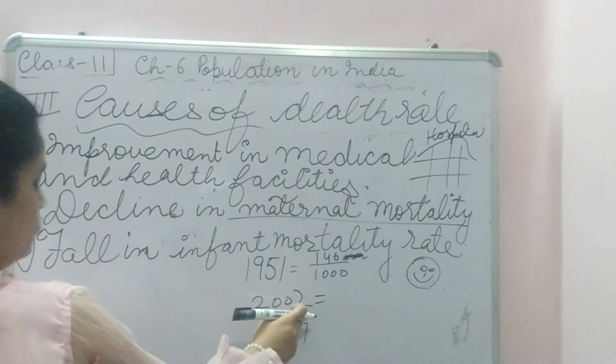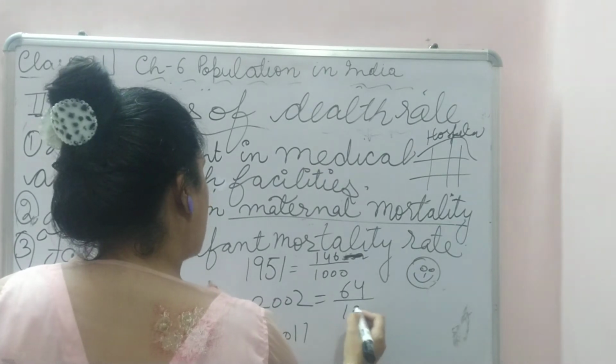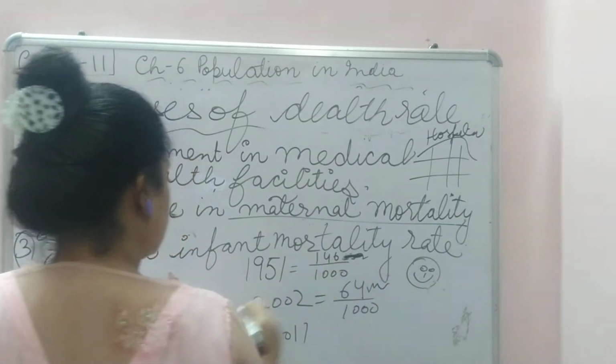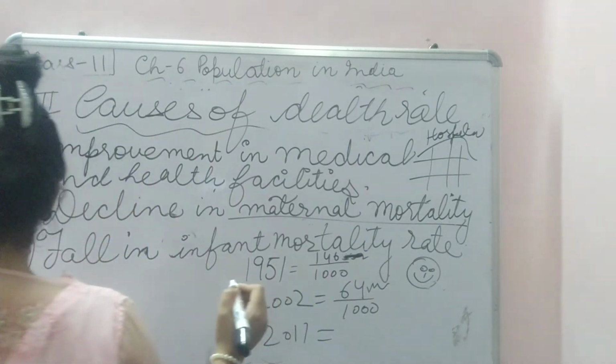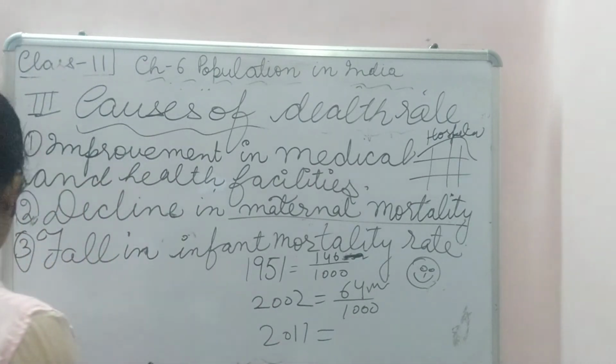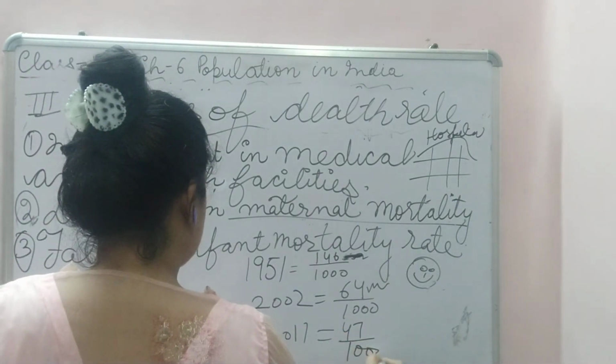In 2002, 64 children died per 1000 infants. Then in 2011, it dipped. Only 47 died per 1000.